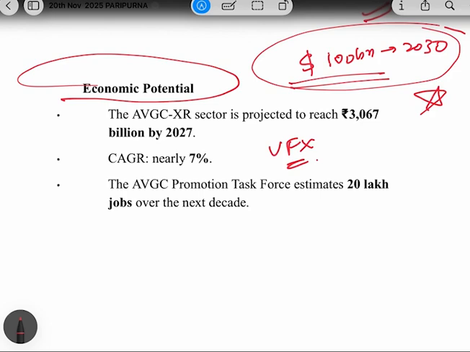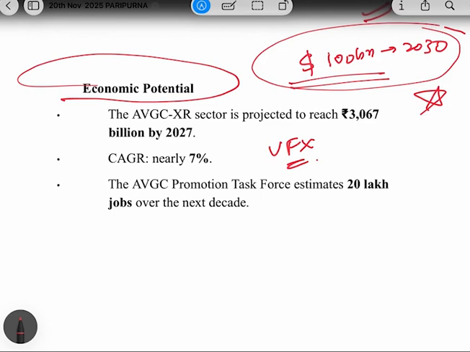It was not doing the main work, right? But what is happening now? Today, the vision is to become a global creator and exporter of intellectual property. Intellectual property means that India has to create its own characters, its own stories and its own world. It's not that we should remain only an outsource destination. We have to create our own world. This is the whole article about.